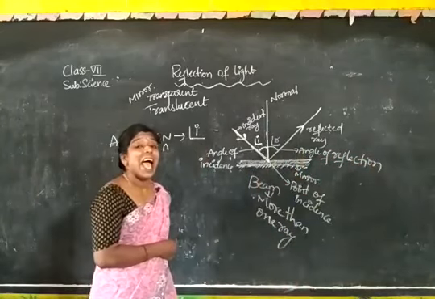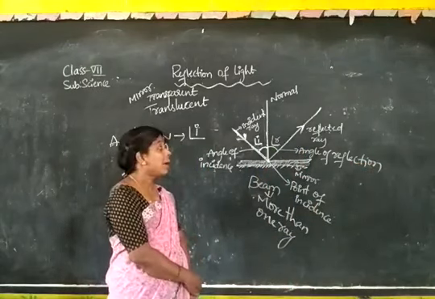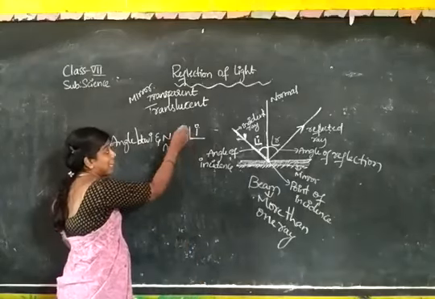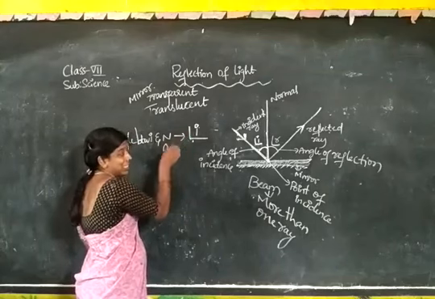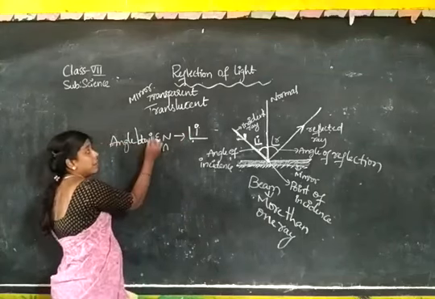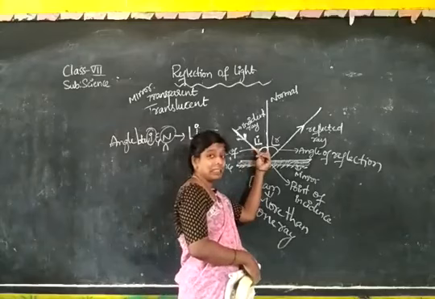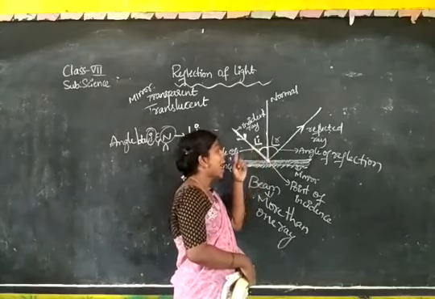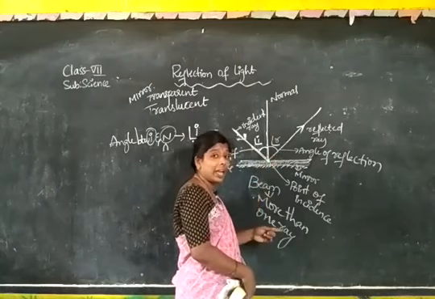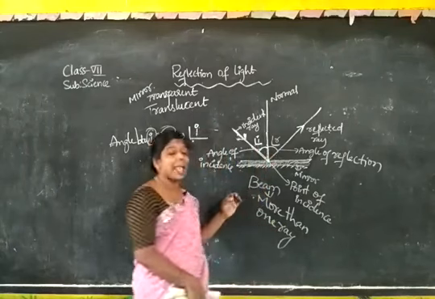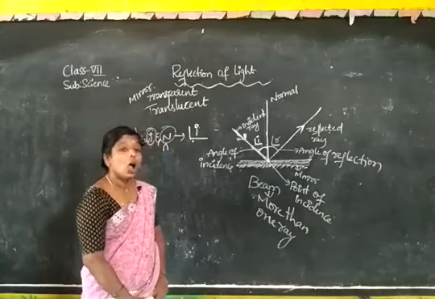Angle of incidence. Angle of reflection. Between which and which? Angle I, what is the symbol? The name and the angle symbol: I for incident. Between I and N. The angle between the incident line and the normal is the angle of incidence. Again, the angle between the normal and the reflected ray is the angle of reflection. Angle of incidence, angle of reflection. All of you came to know, no?